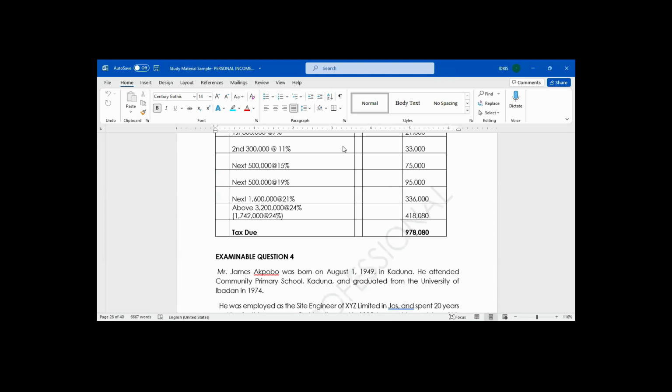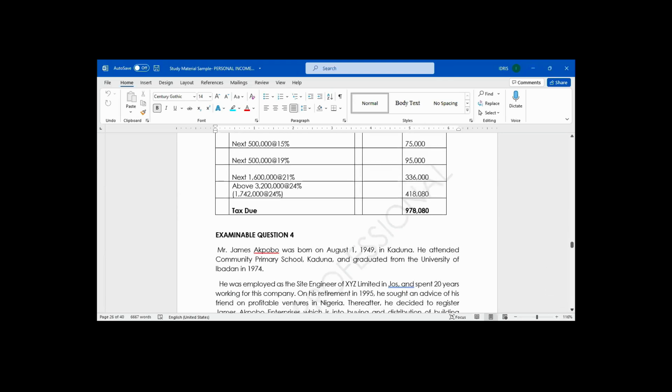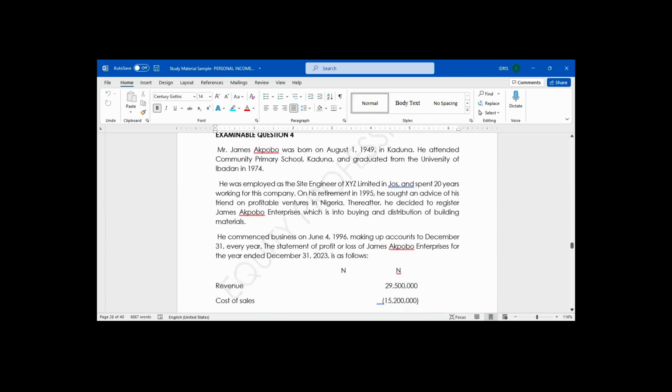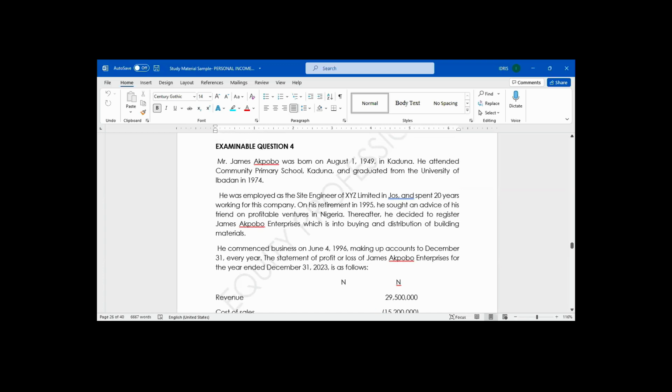Examinable question 4. Somebody should help us read this question. I've shared it already.